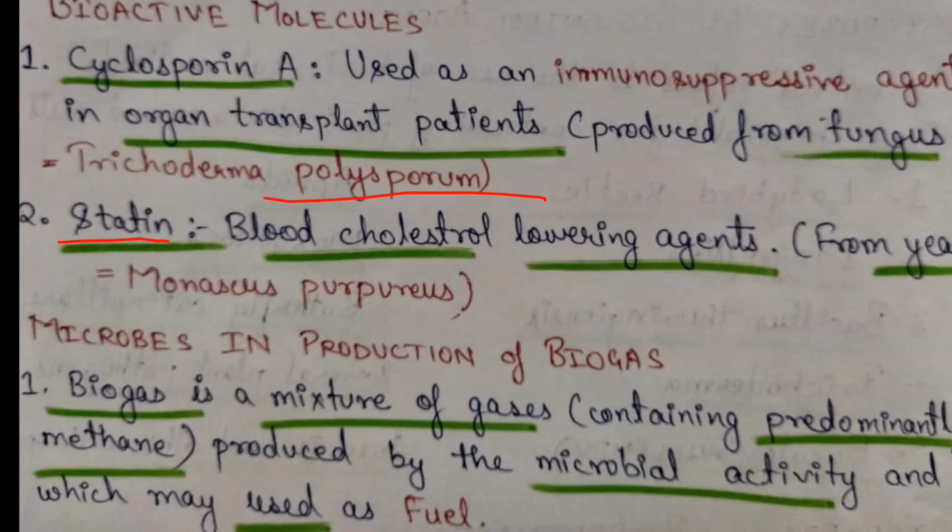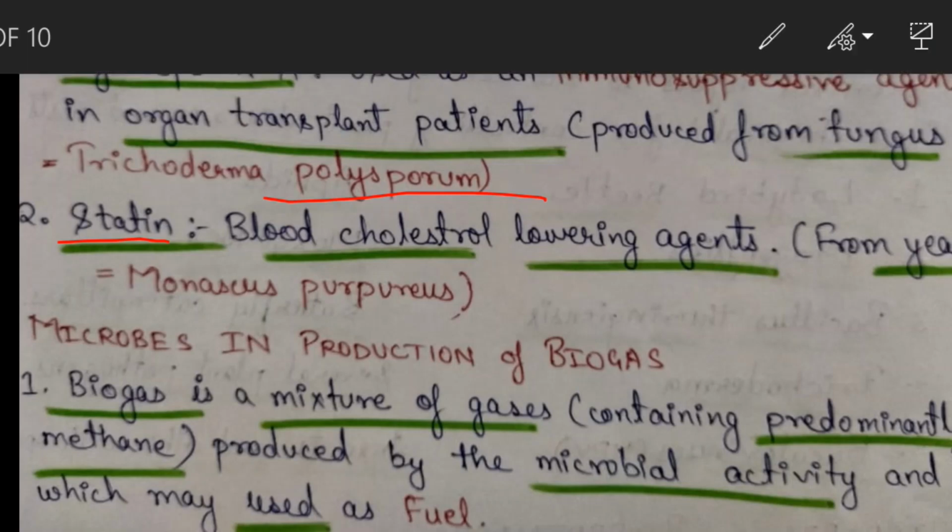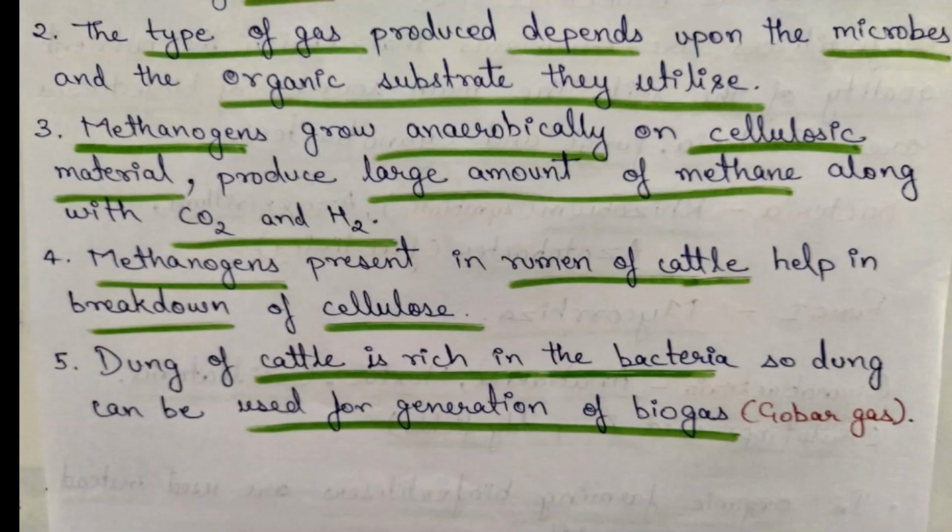Next we look at the production of biogas. Biogas is a mixture of gases. Many gases are present in biogas, but the main gas is methane, CH4, produced by microbial activity, and it is used as fuel. The type of gas produced depends upon the microbes and the organic substrate they utilize.